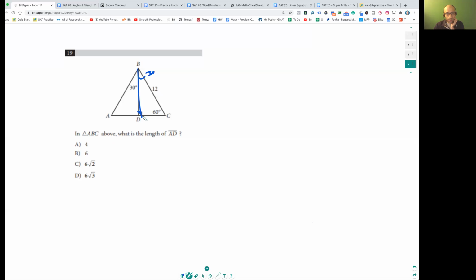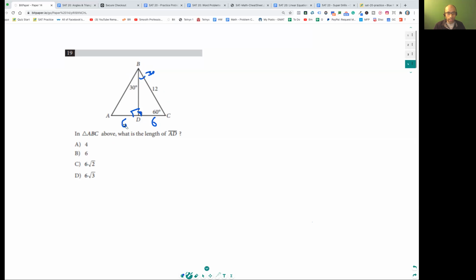Now you're told that this is 30, 60, 90. This is 12 here. If this is 12, super easy, this is 6. And I already told you, like a 30, 60, 90, when you have a mirror image of it, even that's a 30, 60, 90, because this is 90, this is 30, this is 60. So these are very symmetric.